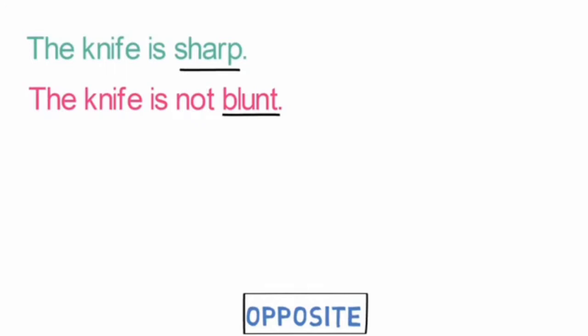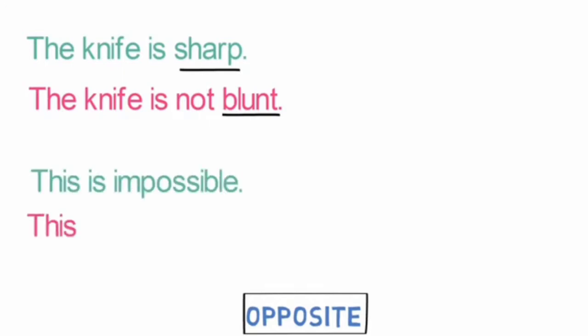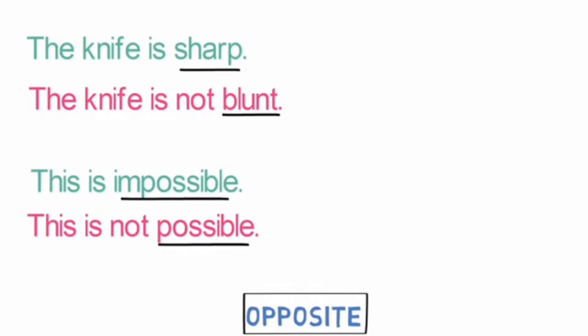Let's look into one more example of it. Positive sentence is this is impossible. Converting it to a negative sentence, it becomes this is not possible. Here the word impossible gets converted to possible and we have added not before it. So in this way, by using opposite words, we can convert a positive sentence to negative sentence.